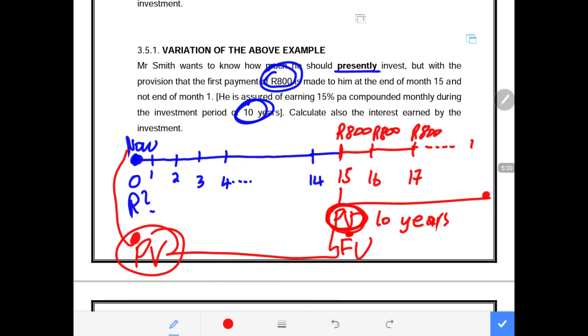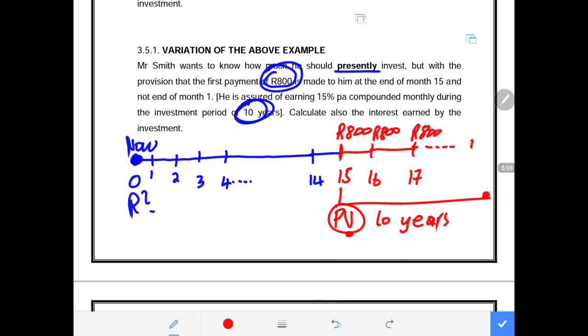So now we need to calculate the present value of the payments first, meaning how much was in the account when the first payment was made. That is our focus. How much was in the account when the first payment was made? This present value is our main focus. Now obviously nothing will change, because the figures are the same and the scenario is the same. The present value will still remain because the period is definitely the same. Now let us do the calculation.